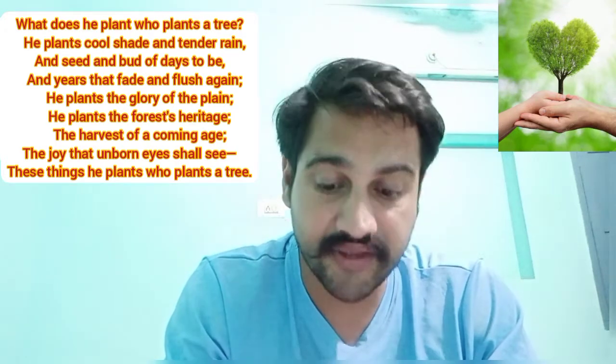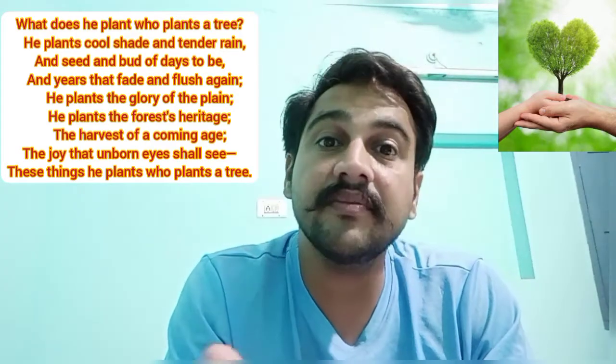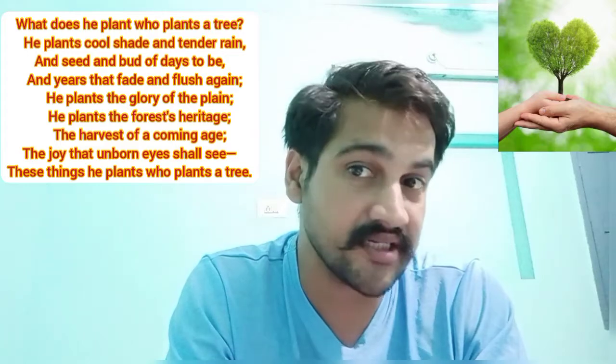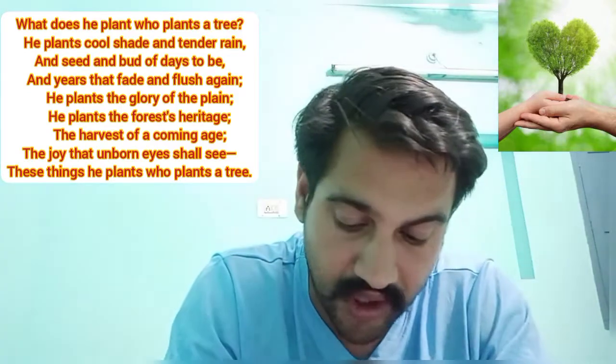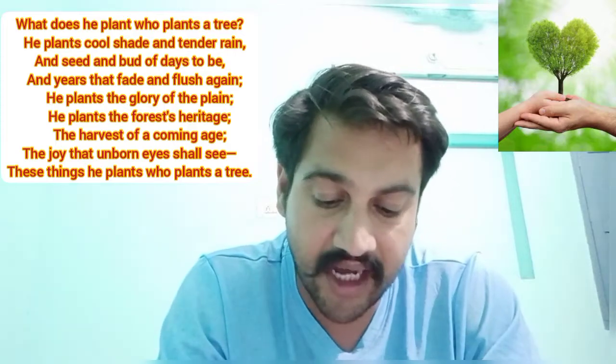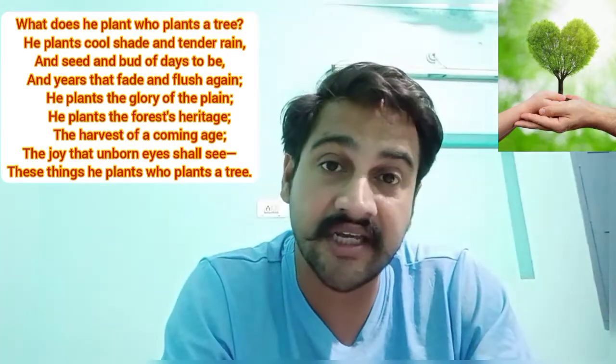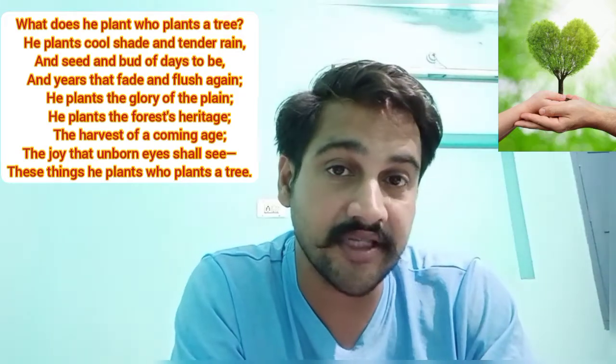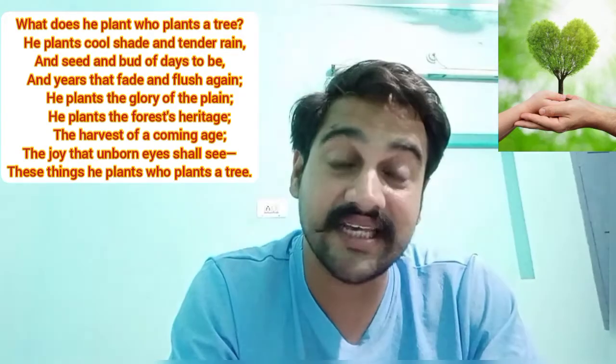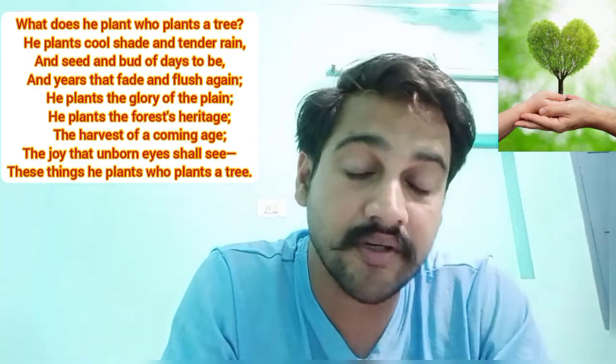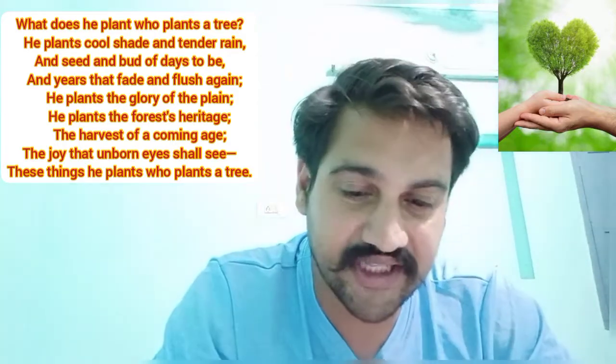So they will be delighted to see all such things happening, the vegetation, and they will reap the benefits, and they will be happy, and they will remember those hands, those persons who have planted the trees, that they have done something great for us. So that's exactly the idea of the whole poem, that we should do something great for the next generation to come. So, "harvest of the coming age, the joy that unborn eyes shall see," that the next generation will see the joy and the happiness they will enjoy. "These things he plants who plants a tree." So the person who plants a tree is planting all such things.